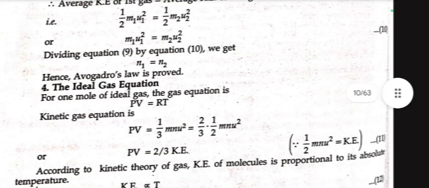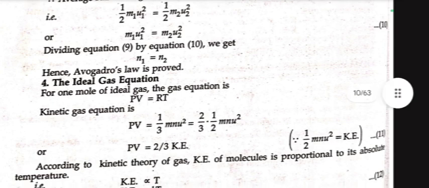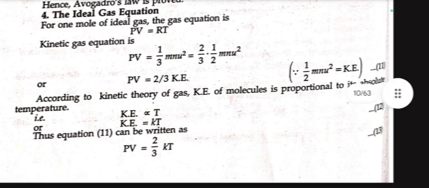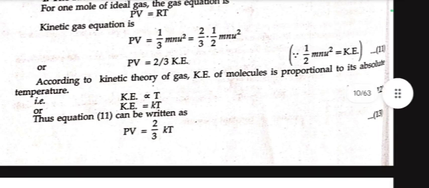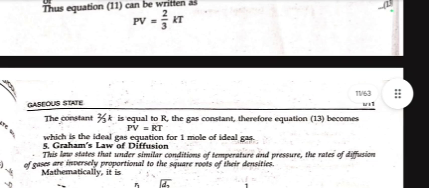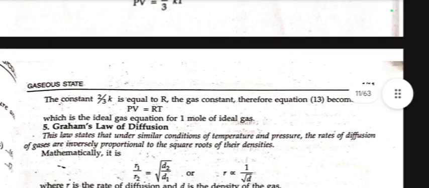Now we move towards the ideal gas equation. For 1 mole of ideal gas, the gas equation is PV equal to RT. Kinetic gas equation is PV equal to 1 upon 3 M N square, or 2 by 3 into 1 by 2 M N square, or PV equal to 2 by 3 kinetic energy, since 1 by 2 M N square equals kinetic energy. According to kinetic theory of gas, kinetic energy of a molecule is proportional to its absolute temperature, that is kinetic energy is directly proportional to T, or kinetic energy equal to K into T. This equation can be written as PV equal to 2 upon 3 KT. The constant 2 by 3 K is equal to R, the gas constant, therefore the equation becomes PV equal to RT, which is the ideal gas equation for 1 mole of ideal gas.